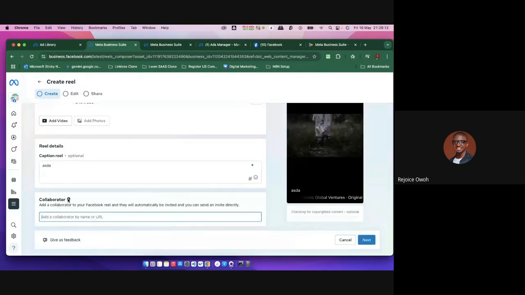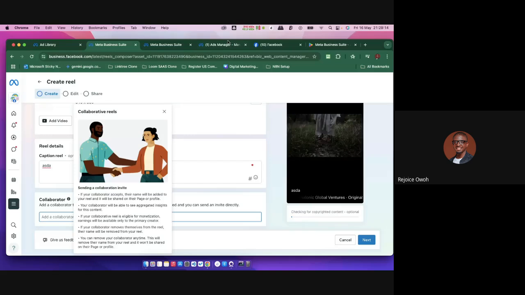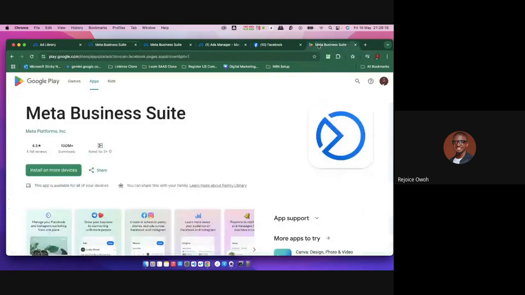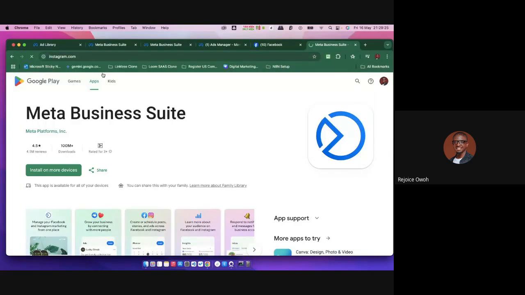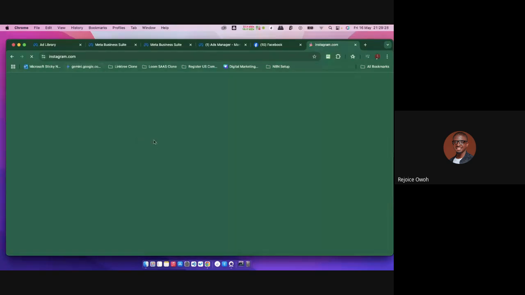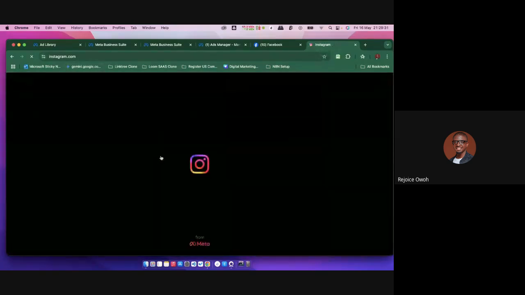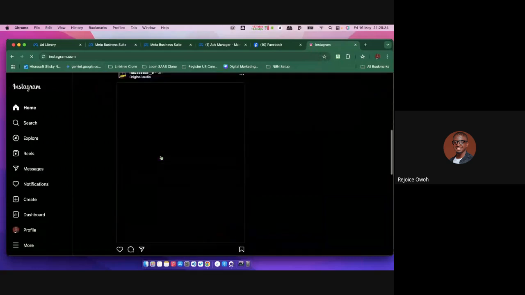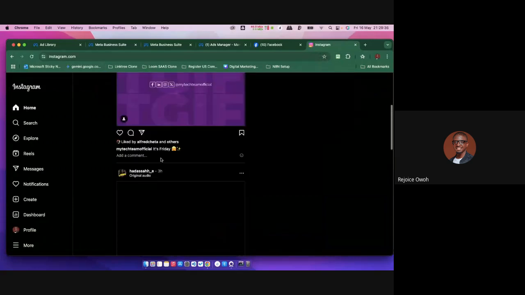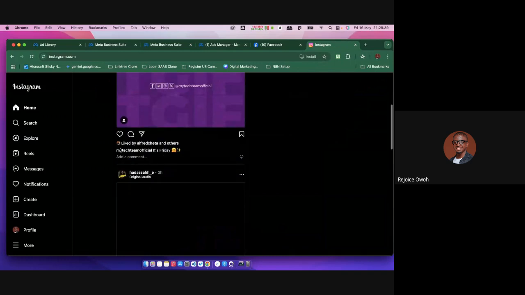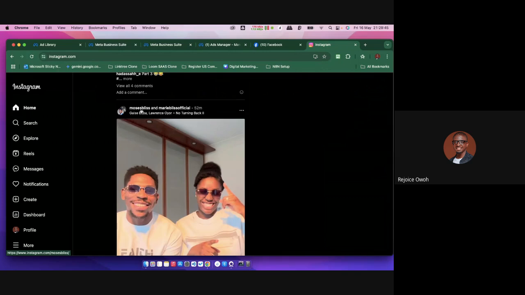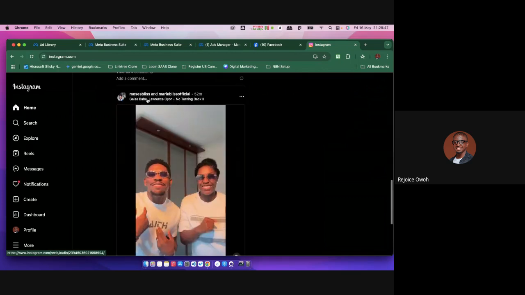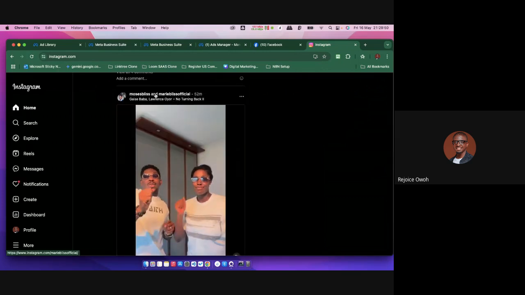Collaboration means, have you gone to Instagram where you are seeing a post with two names? Let me open up Instagram now. So remember this app, Meta Business, which, while this class is on, please download it immediately. Let me find a post that has the collaborate feature. Okay, this one is a single post. Now look at this particular one. This is Moses Bliss and Mary Bliss official. Are you seeing the hand, the two of them?